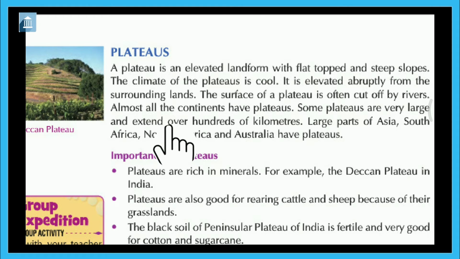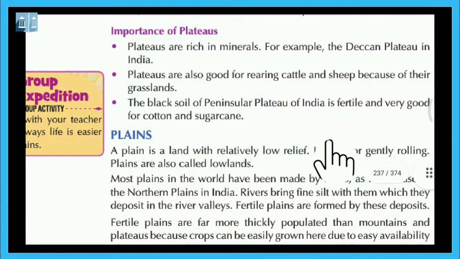Almost all the continents have plateaus. Some plateaus are very large and extend over hundreds of kilometers. Large parts of Asia, South Africa, North America, and Australia have plateaus.